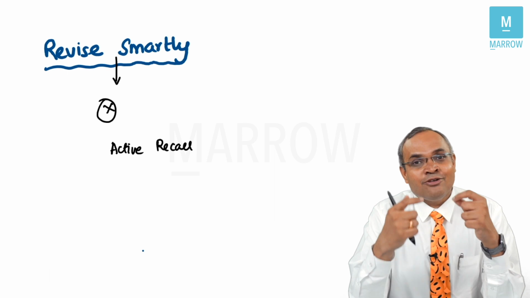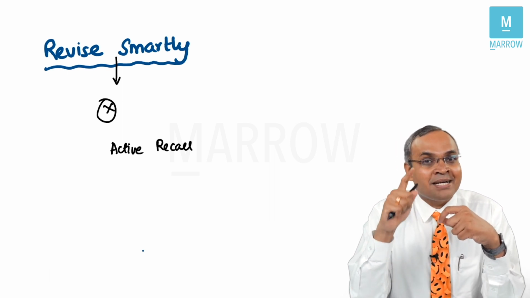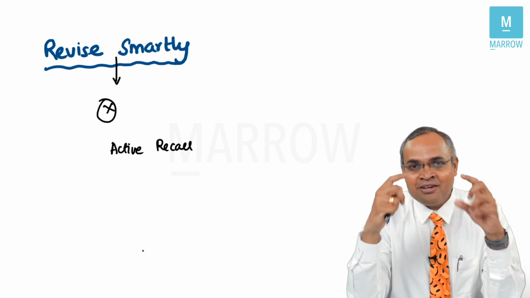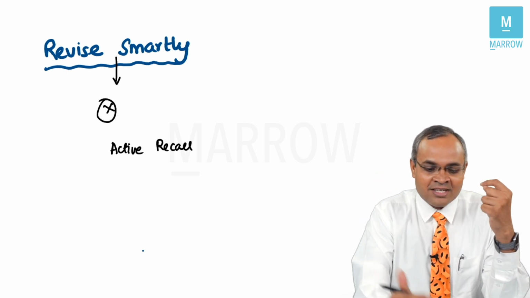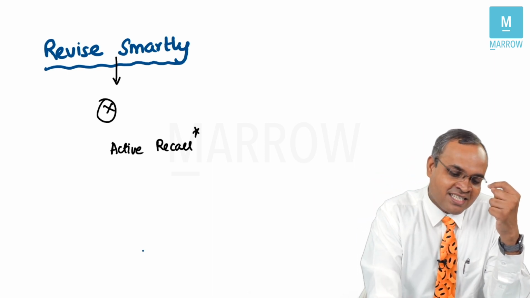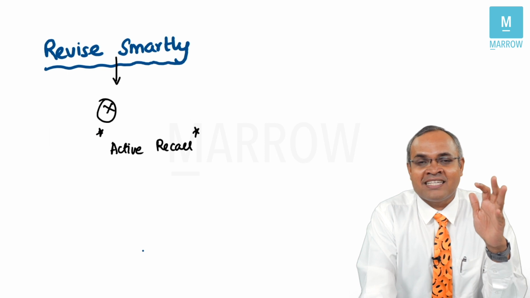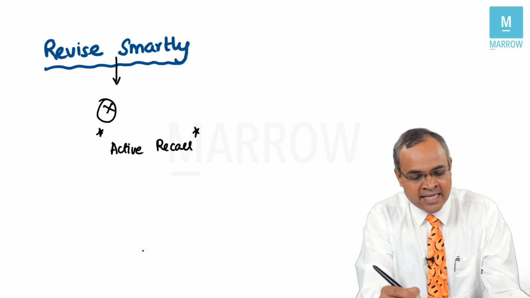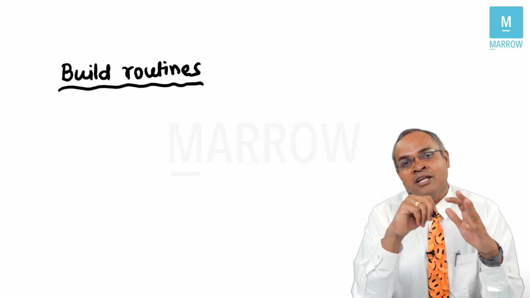Because when you see, you're falsely telling yourself that you might remember. But in the exam, you don't have any cues, right? You have to recall by yourself. So look for an active recall strategy. Don't go for a passive recall strategy. Don't cheat yourself.